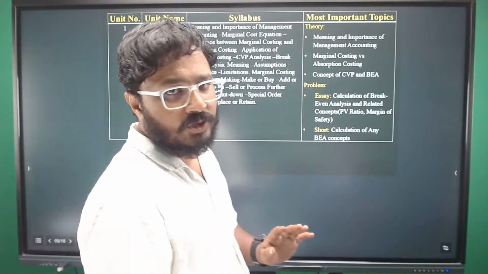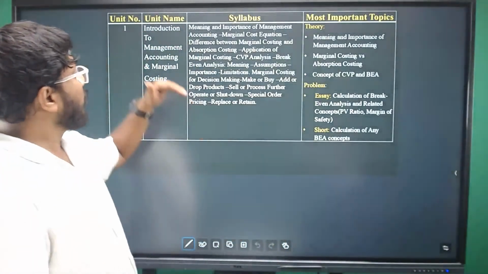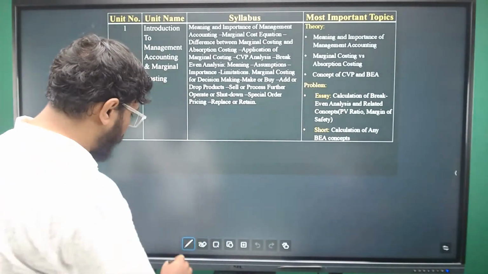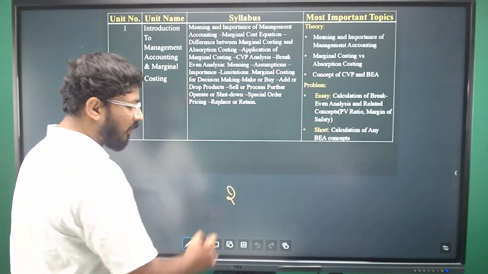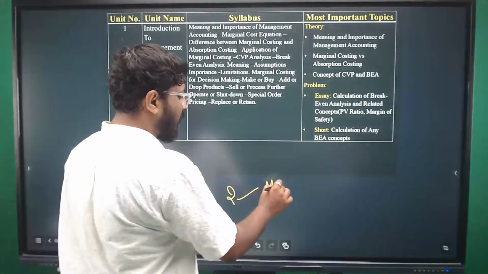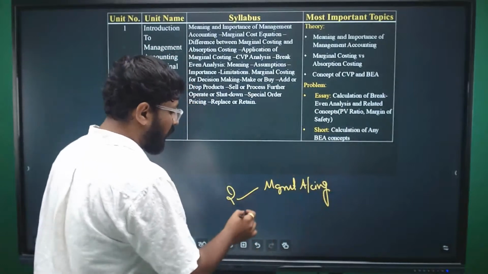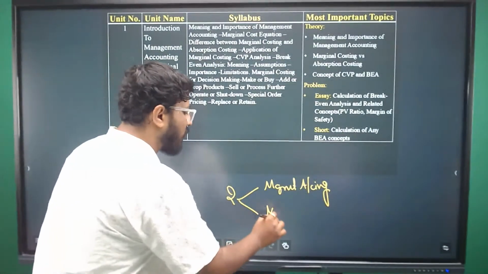So this is our unit 1. Unit 1 name is Introduction to Management Accounting and Marginal Costing. There are two topics in it. Two topics have been clubbed here. One is Management Accounting. Second is Marginal Costing.